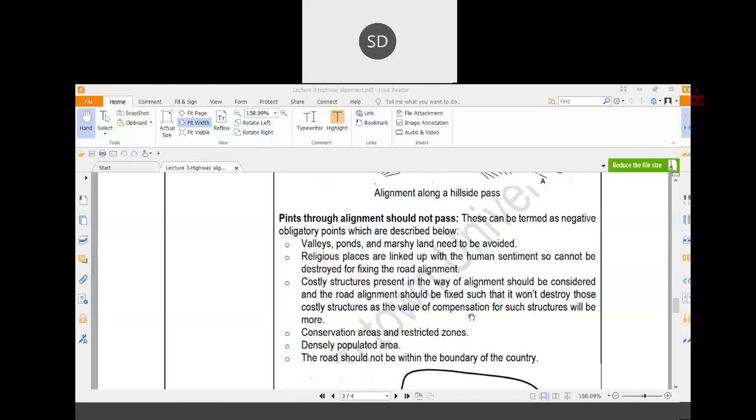Conservation areas and restricted zones. Suppose a conservation forest area is there, or suppose some restricted zone is there. In that case, you will have to deviate your road section.